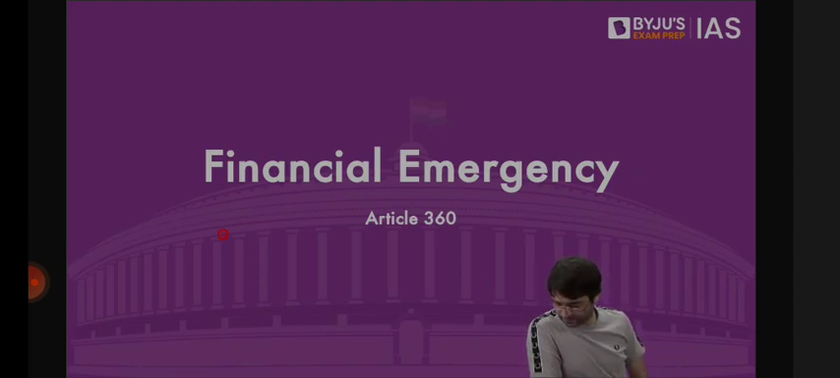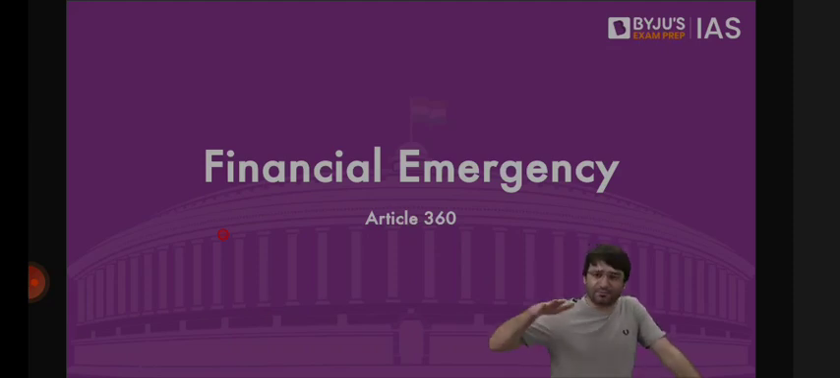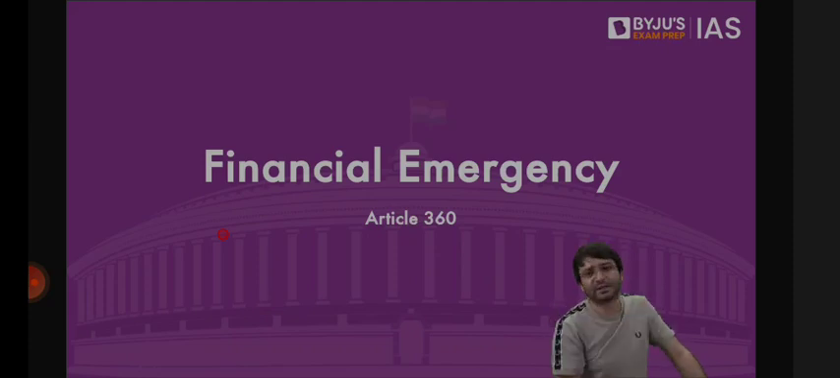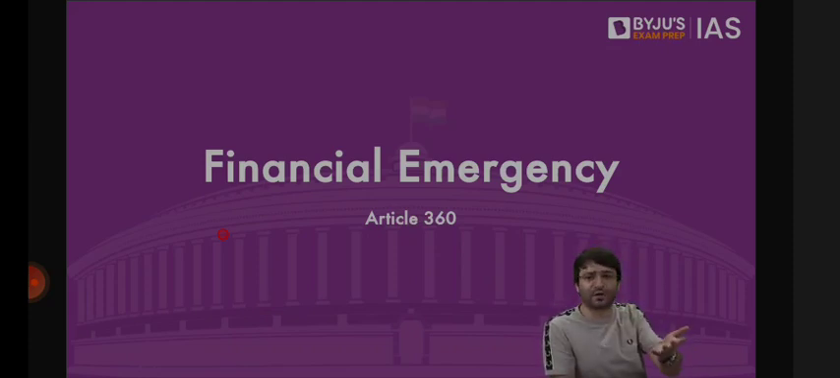Can the president issue multiple proclamations of emergency? Yes. The president can impose national emergency on the grounds of war. Let's say firstly the president proclaimed national emergency on armed rebellion because there was some problem internally. But now there is war as well. The president will issue a proclamation on the grounds of war. Sir, what difference will it make? The difference would be that in armed rebellion, Article 19 is not automatically suspended, and in emergency on the grounds of war, Article 19 is automatically suspended. So the president can, through a subsequent proclamation, change the grounds on the basis of which emergency was proclaimed.